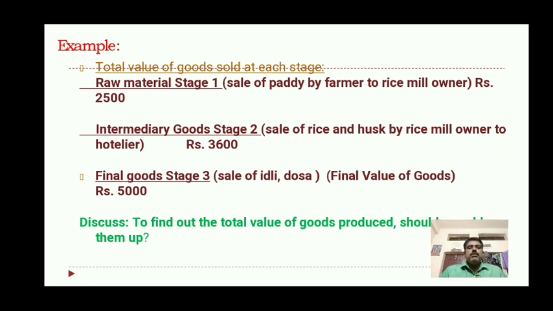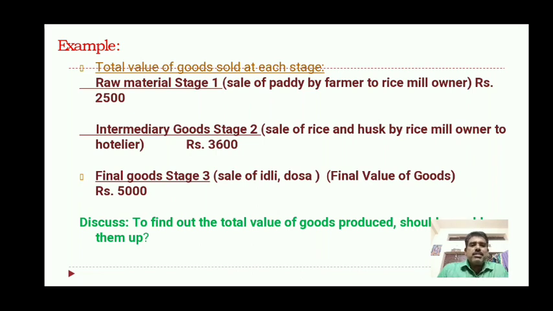And the next one is final goods or finished goods. These goods are consumed by the consumers. Like the sale of idli or dosa by the hotelier, the final value of the goods is rupees 5000. So there are 3 stages in total: the raw material stage, the intermediate goods, and the finished or final goods.